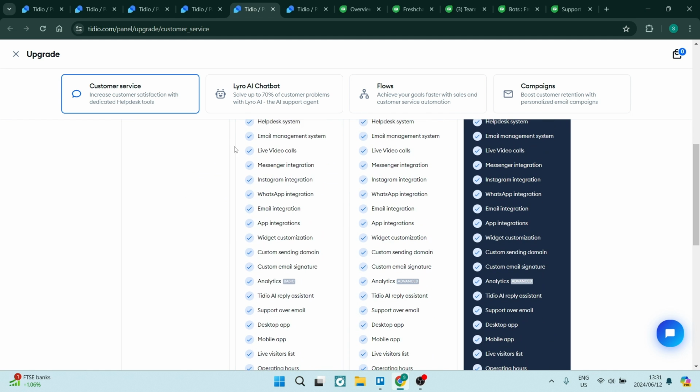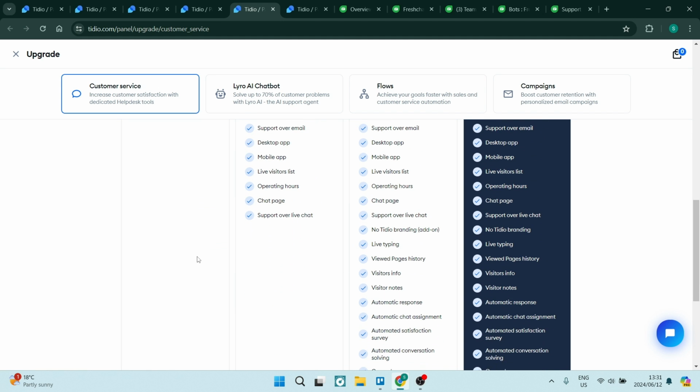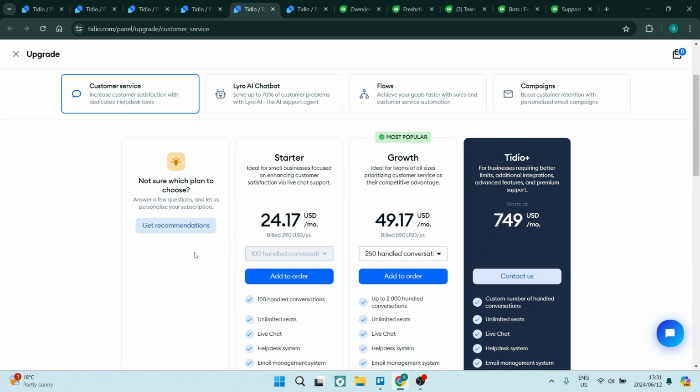There's also a bunch of integrations that you can use here. So if you don't actually want to use this platform to chat with your customers, you can use WhatsApp, Messenger. You can also have live videos, email, chats, and a bunch more. So they do offer quite a bit, and they have a few packages depending on if you are a large business, small business, if you have a lot of inquiries each month, or just a few.